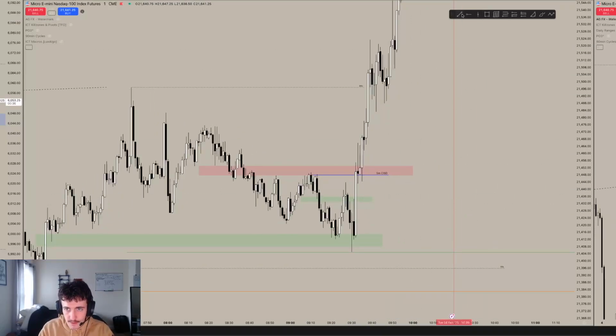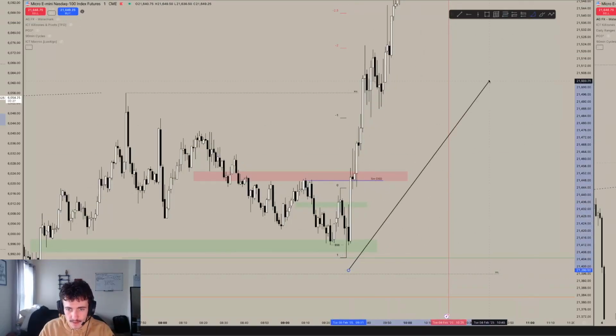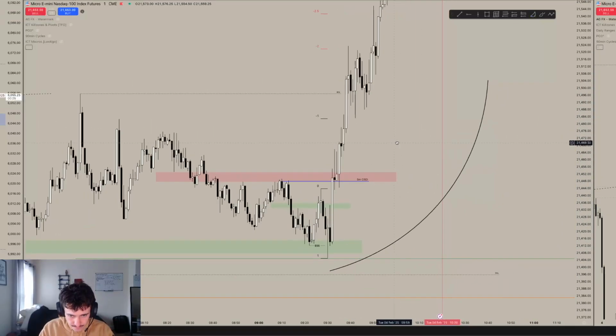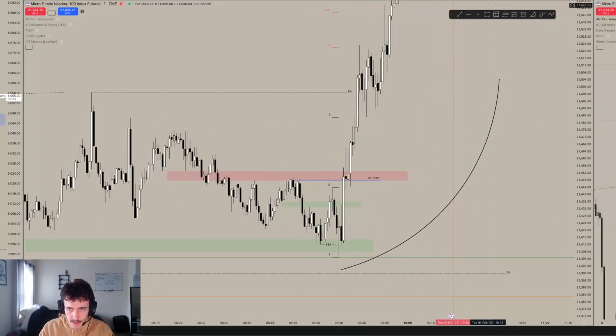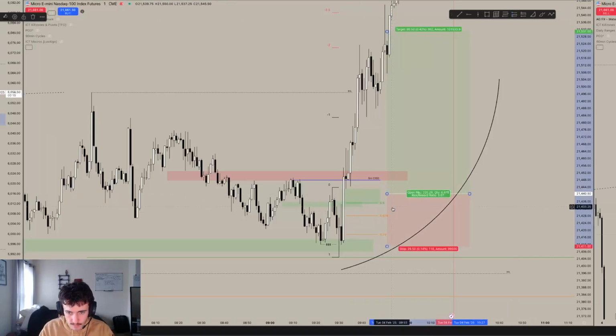And I'm measuring out, okay, let's say clear manipulation right here. Let's mark that out. Let's draw out our standard deviation. Let's find the buy model inside of the buy model. This is what I'm expecting to happen. Where do I want to enter? We're about to get this change in the state. Where's discount at this price leg? It's inside this 1 minute imbalance right here. So I set my limit right here with my stops at this low, and my two targets were the standard deviation level right here